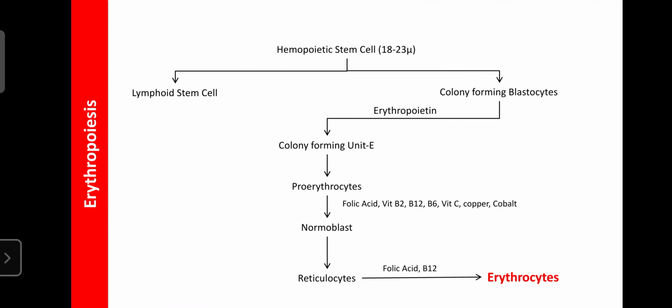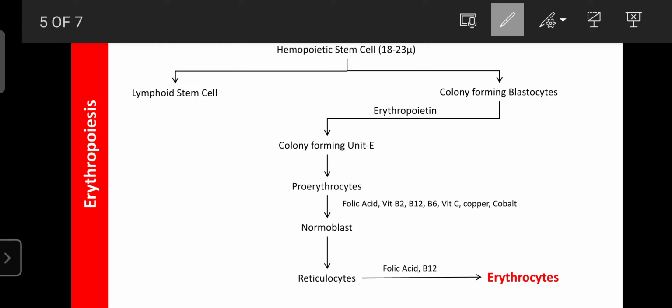So regarding erythropoiesis, erythropoiesis is nothing but the process involved in the production of the red blood cells, erythrocytes or RBC. So that process is known as erythropoiesis. Already you know the hematopoietic cells of the red bone marrow. They differentiate into colony forming unit in the presence of interleukin 1, 3, 5. Many interleukins are there, that is IL. They are responsible for differentiation or growth of the hematopoietic stem cell into colony forming blastocytes,